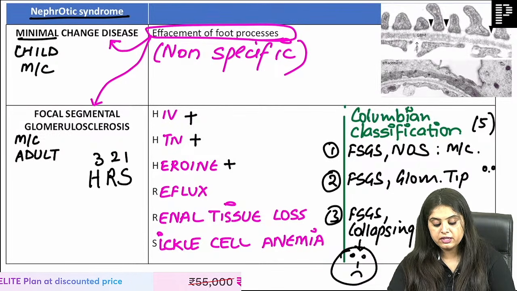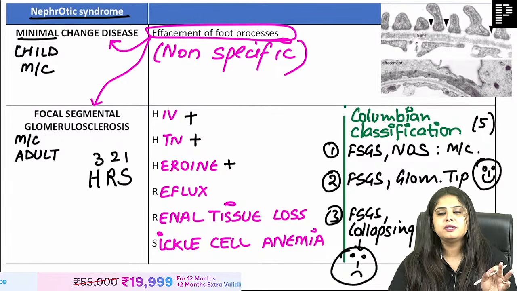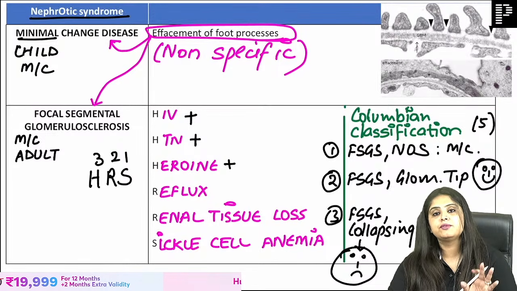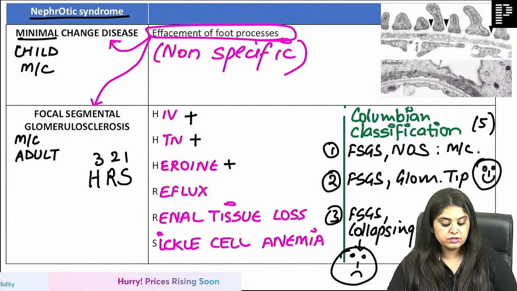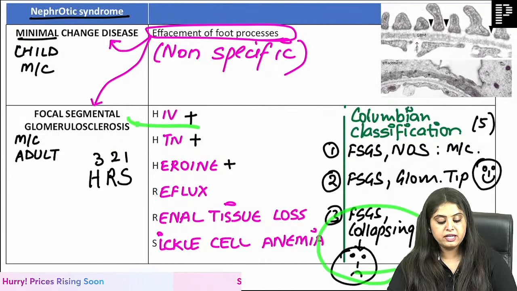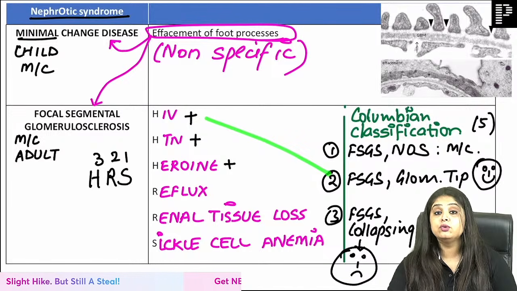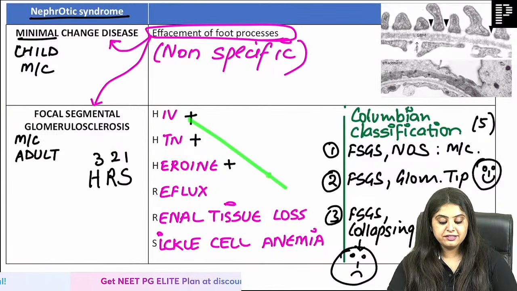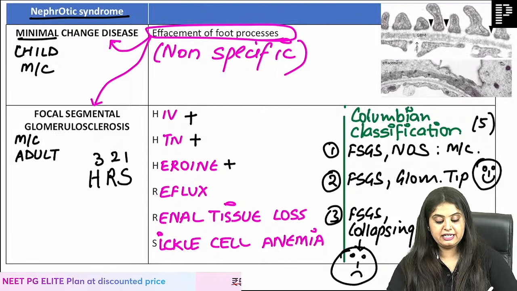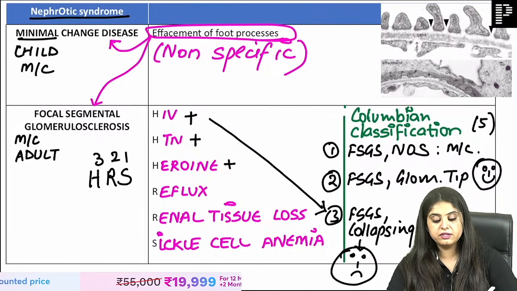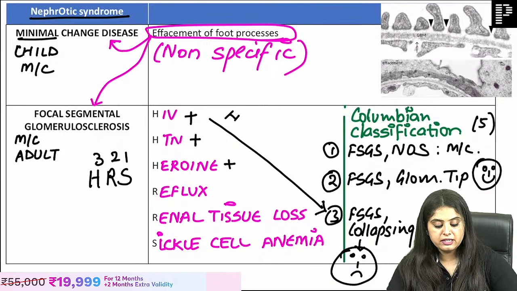Versus the glomerular tip type is very, very good, because with the tip, only a little teeny tiny glomerulus is involved, so it is very, very good for the patient, and the collapsing type is very bad. So where do you think HIV falls? Is HIV the most common disease? Of course not. Is HIV a good disease? Certainly not. Is HIV a very bad disease? Definitely yes. So HIV would be associated with the collapsing type, and they don't write it as HIV, they write it as HIVAN.